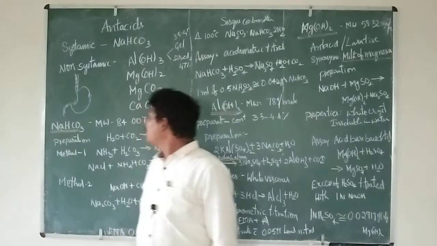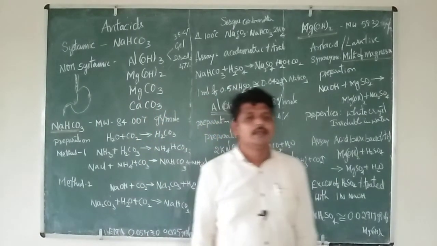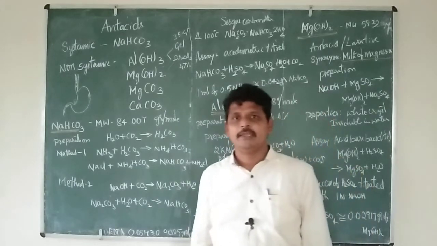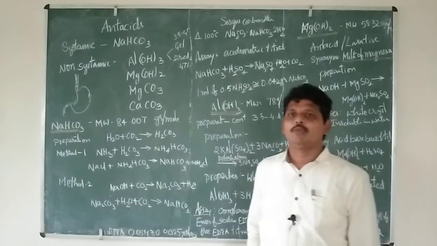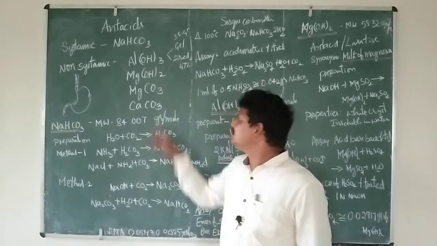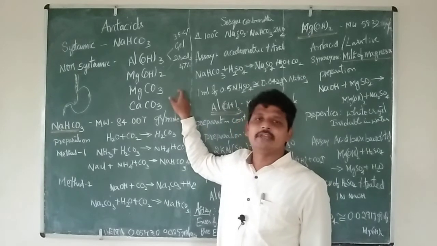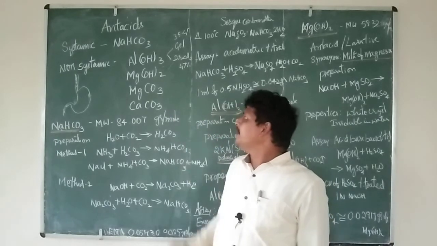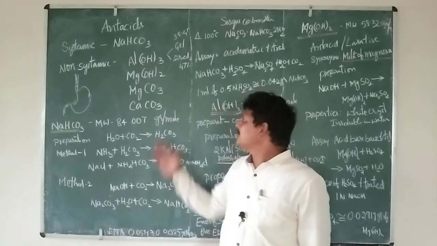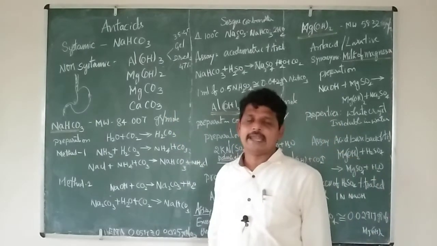Apart from that, we have magnesium carbonate and calcium carbonate. Magnesium carbonate is again divided into two: heavy and light. Depending on the water molecules, if five molecules of water are present in magnesium carbonate, it is called heavy magnesium carbonate, and if three molecules are present, it is called light magnesium carbonate. Calcium carbonate as well. These are all agents used as antacids.